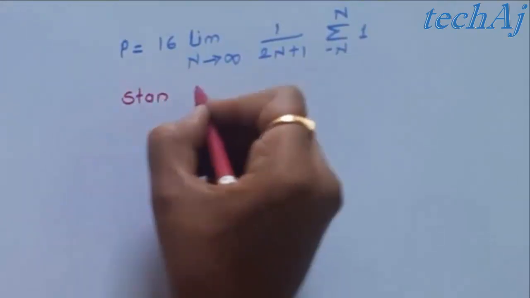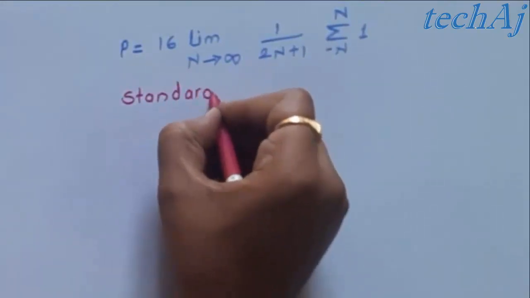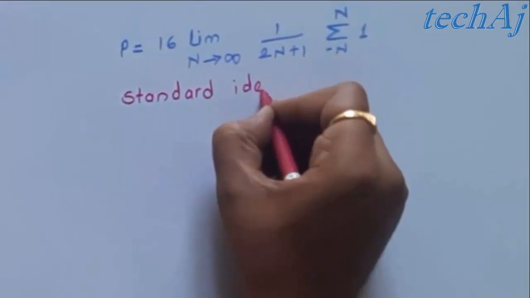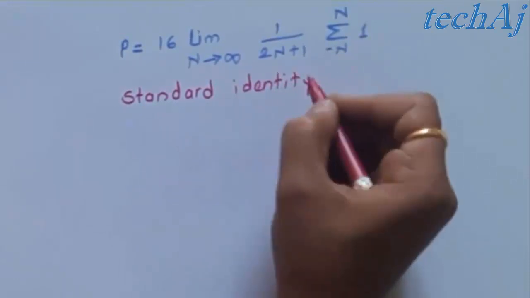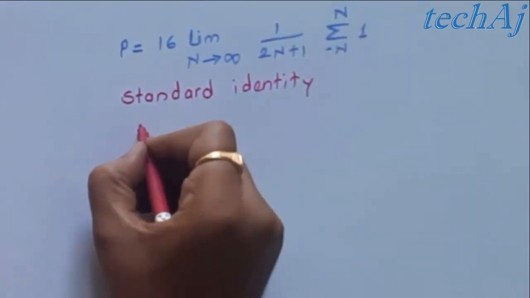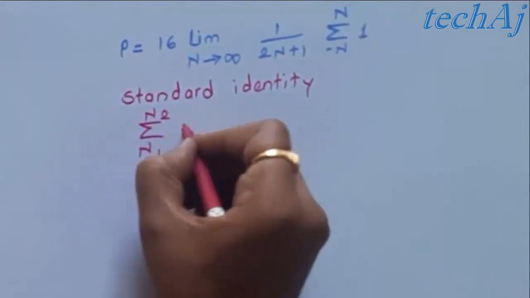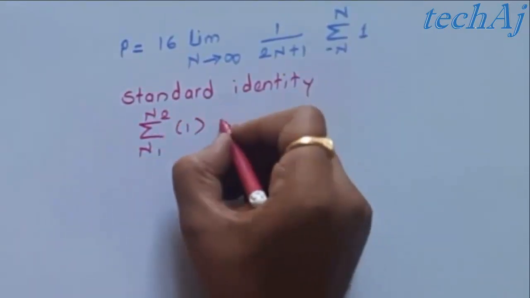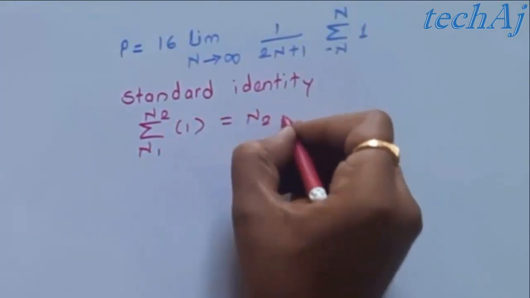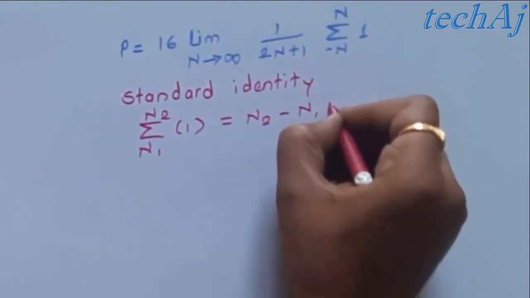Here we can apply a standard identity for the summation term. We know that the summation over the limits n1 to n2 of 1 is equal to n2 minus n1 plus 1.